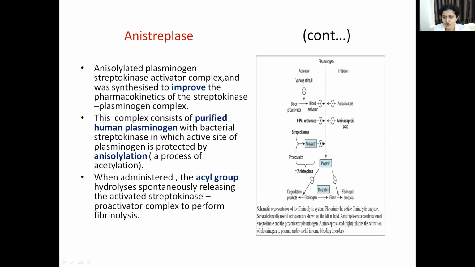When you administer this drug, because of acetylation, the acyl group will get spontaneously hydrolyzed, leaving only the active streptokinase proactivator complex, and that performs the fibrinolysis.